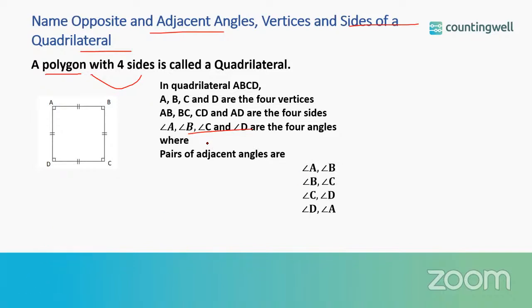Adjacent are angle A and angle B, then angle B and angle C, angle C and angle D, and angle A and angle D. The adjacent angles are joined by sides. What about opposite angles? Opposite angles are angle A and angle C, both opposite to each other, and angle D and angle B.